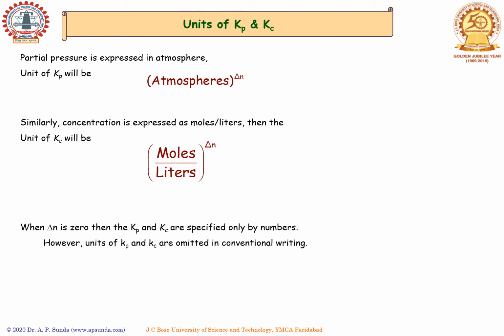Similarly, Kc is written in terms of concentration, which has a unit of mole per liter, so the unit of Kc is mole per liter to the power delta n, where delta n is again the number of moles of product minus the number of moles of reactant. When delta n is 0, then Kp and Kc are specified only by numbers. However, the units of Kp and Kc are omitted in conventional writing.